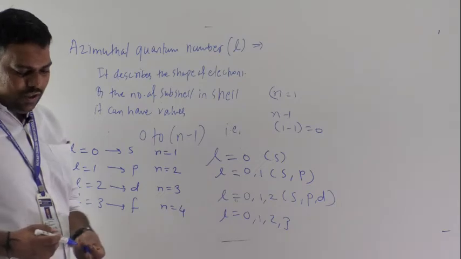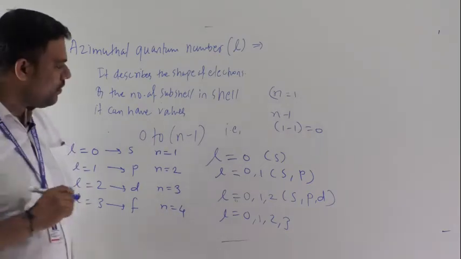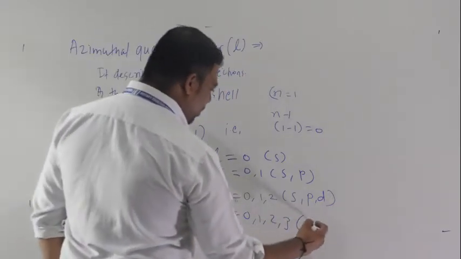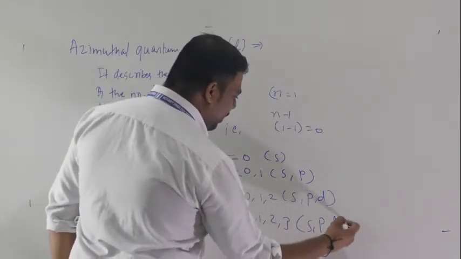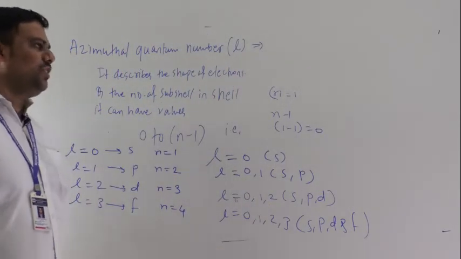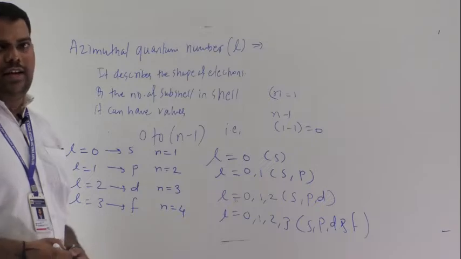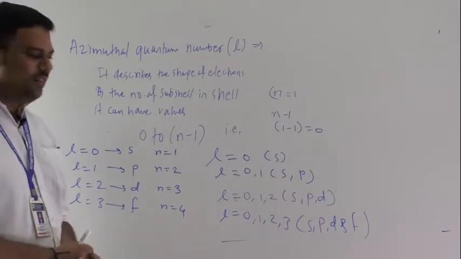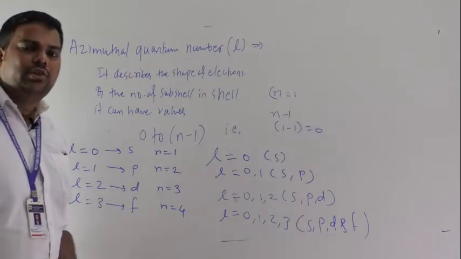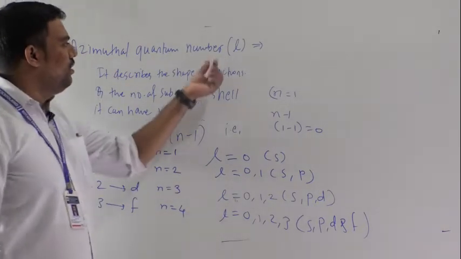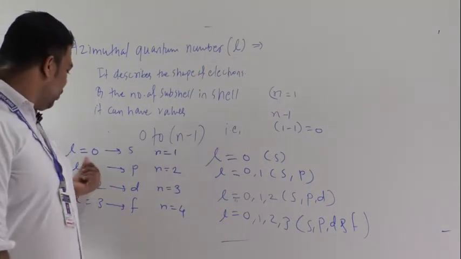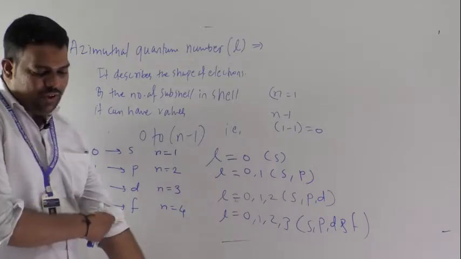So after that, how can we write all this? When n is equal to 4, the subshells are S, P, D and F. So like that, all of this is regarding your azimuthal quantum number. That azimuthal quantum number we can designate as L, small l.